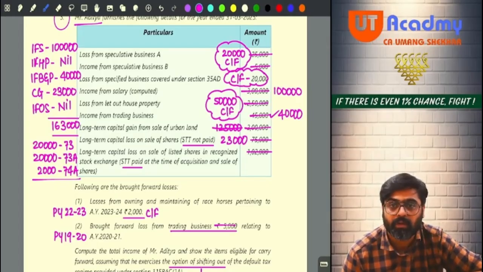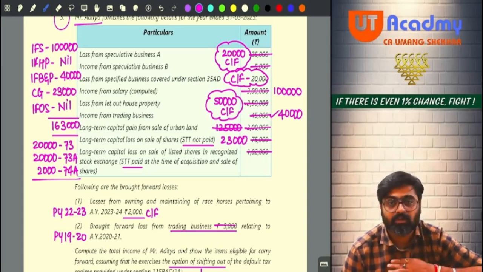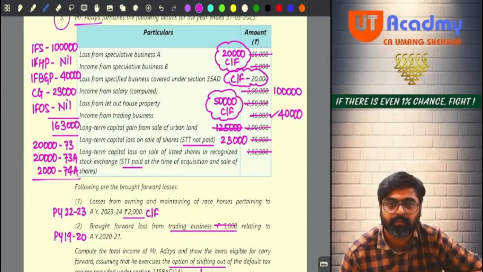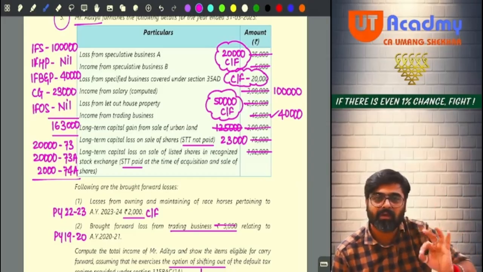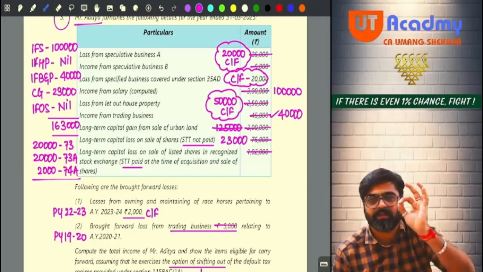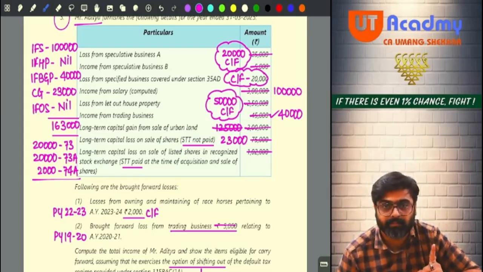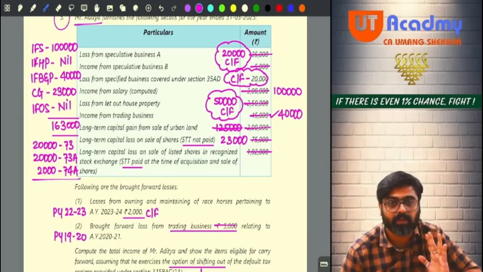Now long-term capital loss on sale of listed shares. So this is also a loss. Can this loss be still adjusted against that 1,25,000? Yes. Adjust that long-term loss against long-term gain. You don't have to see under which section the gain was calculated. Long-term loss of any capital asset can be set off against long-term gain of any capital asset. So after set off, you will get 23,000 long-term gain remaining. Do you have income from trading business? Yes. 45,000.